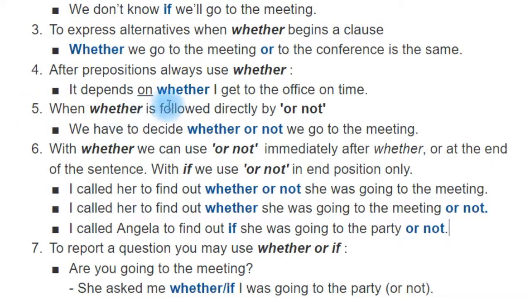When whether is followed directly by or not, okay? In this case, we have to use always whether. We have to decide whether or not we go to the meeting. We have to decide whether or not we take the bus, okay? We have to decide whether or not we invest money, okay?